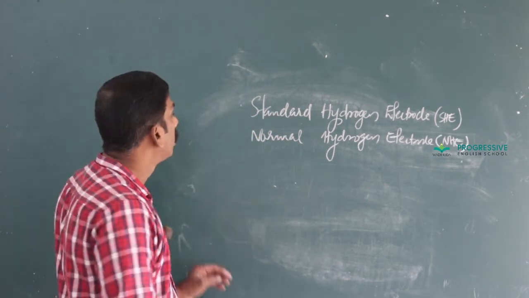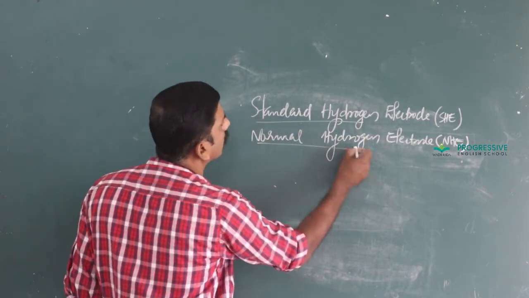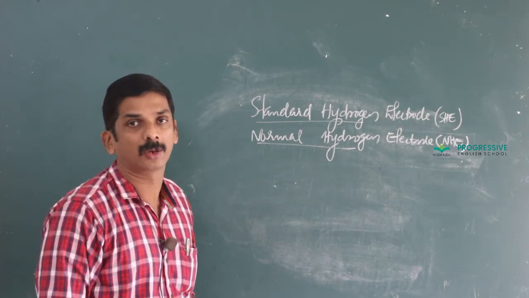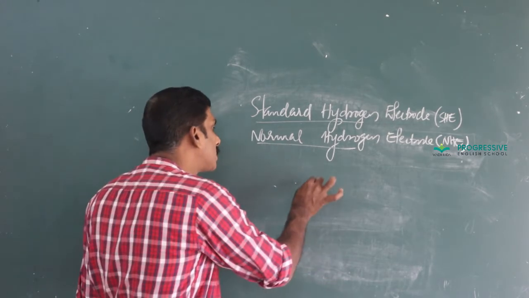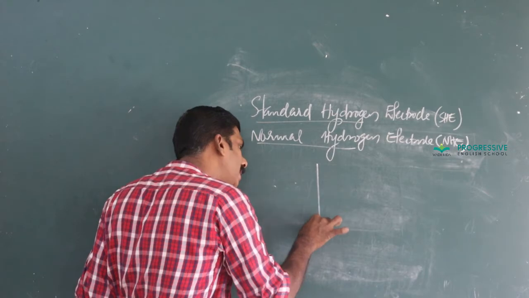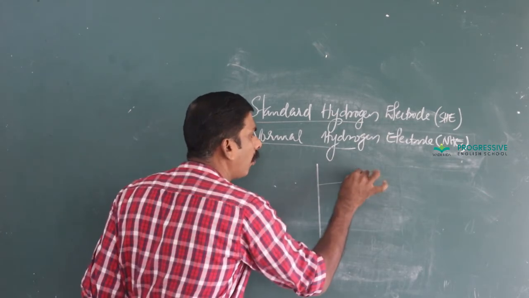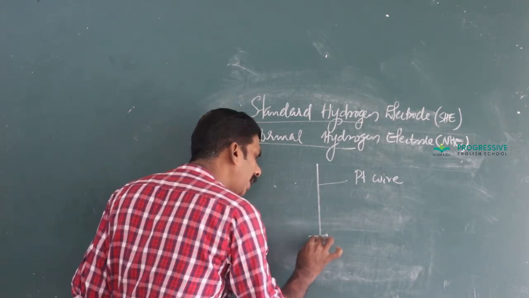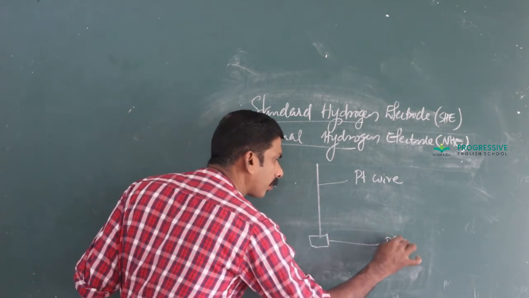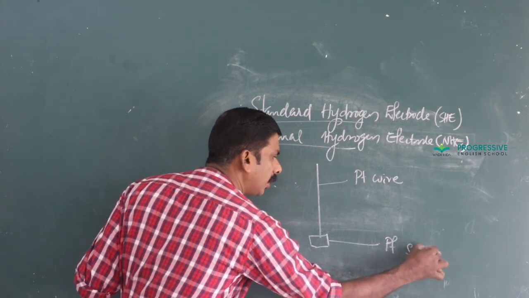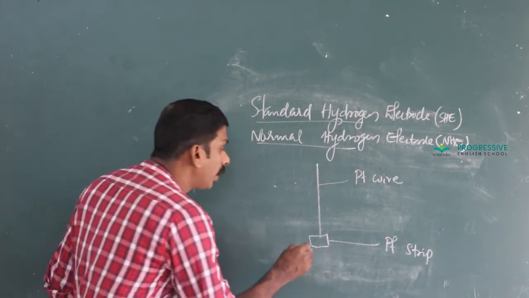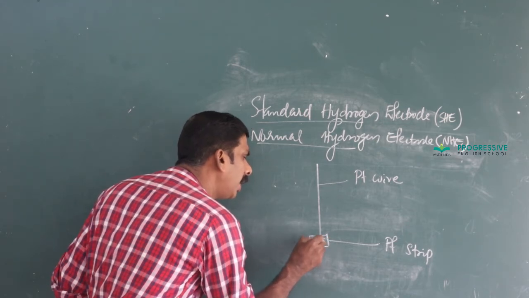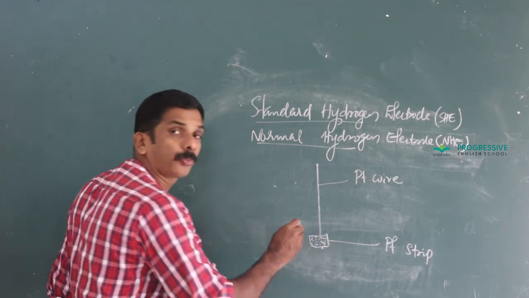Here the standard hydrogen electrode or normal hydrogen electrode is a reference electrode which consists of a platinum wire, a thin platinum wire fitted with a platinum strip, and coated with finely divided platinum.